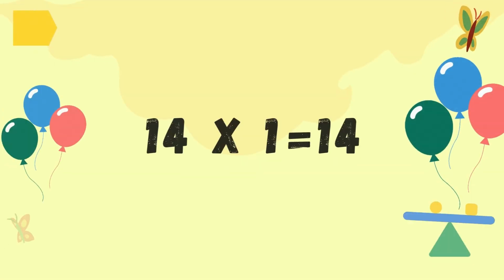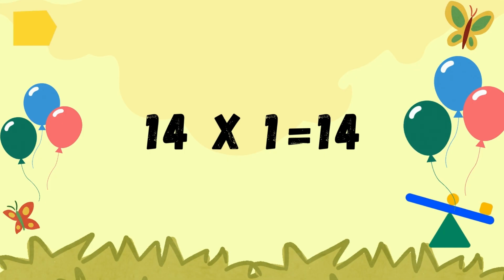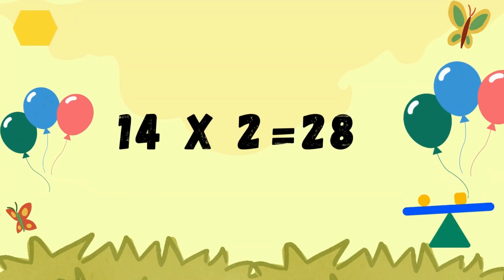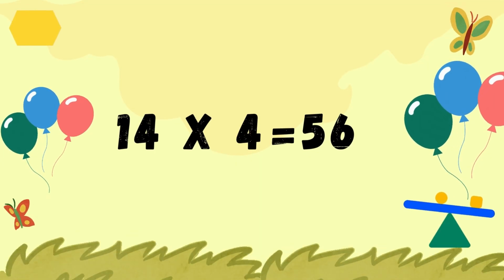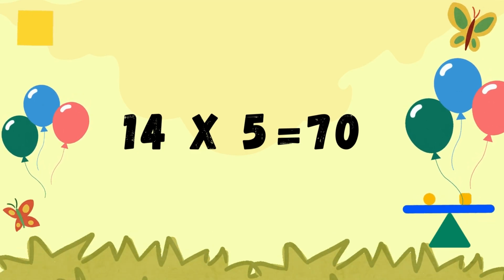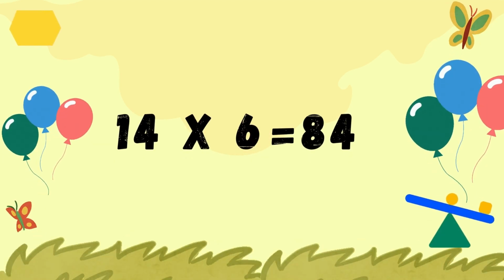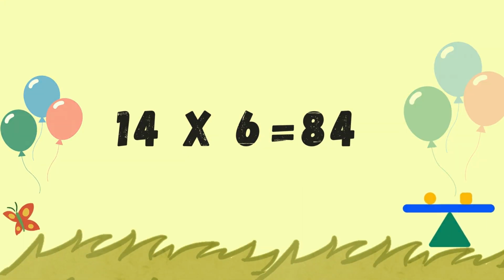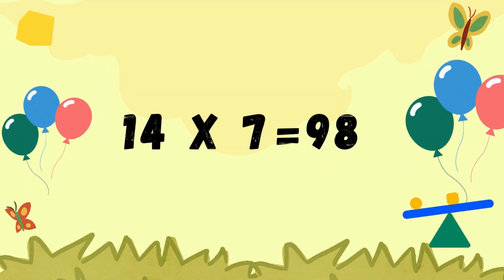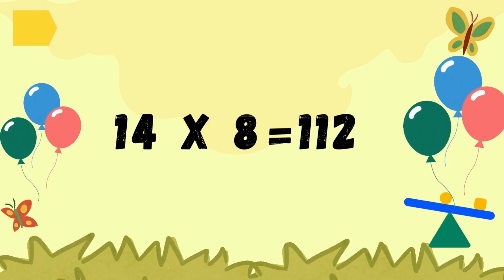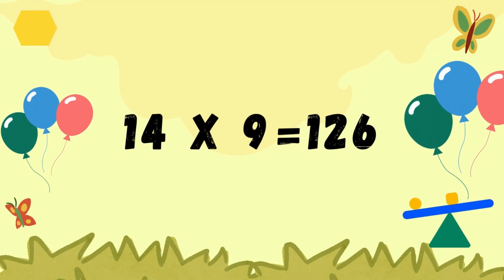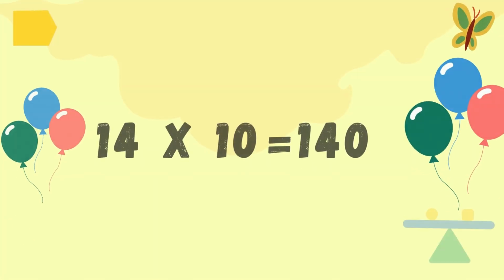14 ones are 14, 14 twos are 28, 14 threes are 42, 14 fours are 56, 14 fives are 70, 14 sixes are 84, 14 sevens are 98, 14 eights are 112, 14 nines are 126, 14 tens are 140,